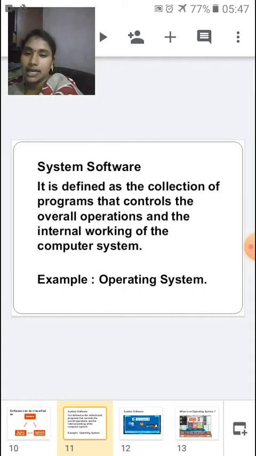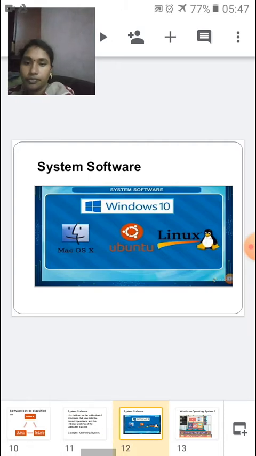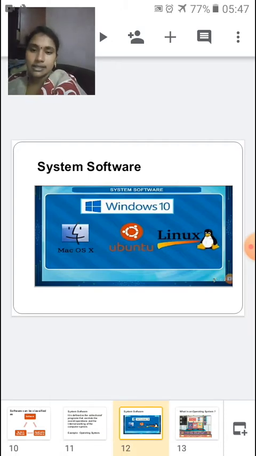Okay, so for example, let us take operating system. What is an operating system? Any idea? No idea. Okay, so let me tell you what is an operating system. But before that, let us see the examples of system software. The first example is an operating system.